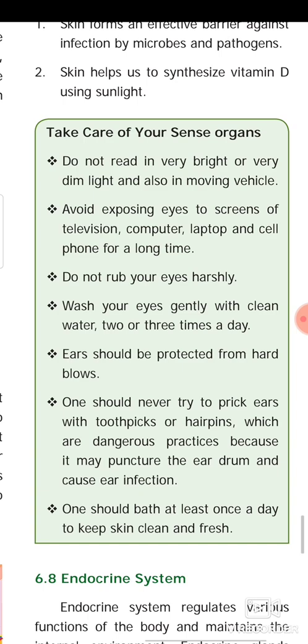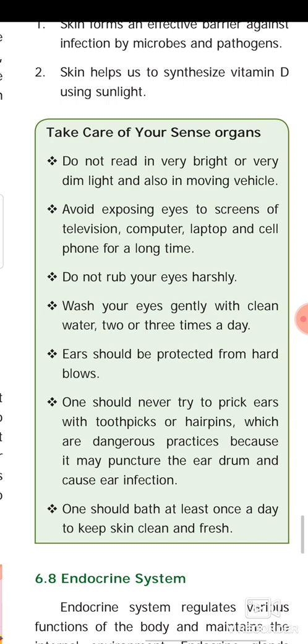So you have to take care of your sense organs. Do not read in very bright or very dim light and also not in a moving vehicle. Avoid exposing eyes to the screen of television, computer, laptop, even cell phone for a long time. Do not rub your eyes harshly. Wash your eyes gently with clean water two or three times a day.